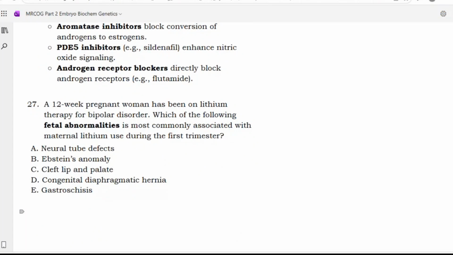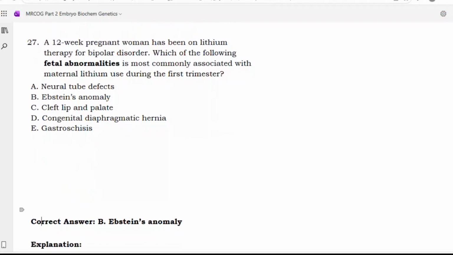Yes, sir. A 12-week pregnant woman has been on lithium therapy for BPD. Which of the following fetal abnormalities is most commonly associated with maternal lithium use during the first trimester? NTD, Ebstein anomaly, cleft lip, cleft palate, CDH, gastroschisis. Sir, option B, Ebstein's anomaly. Yes, it is Ebstein anomaly.